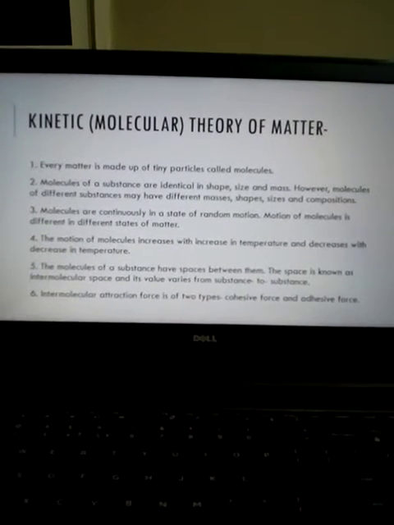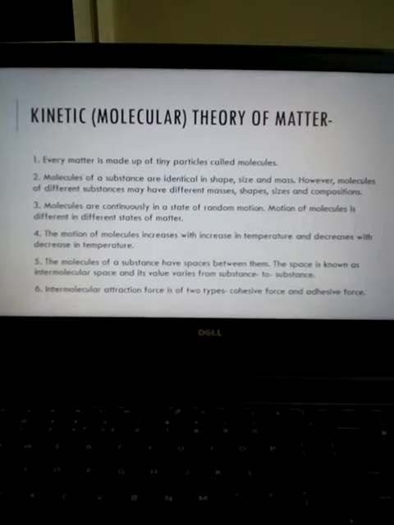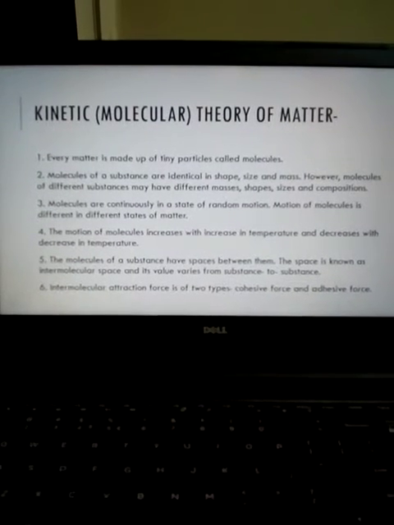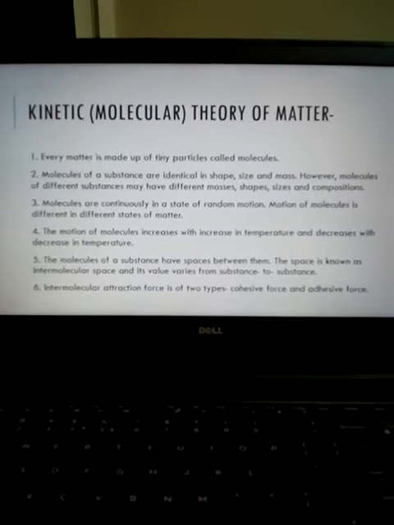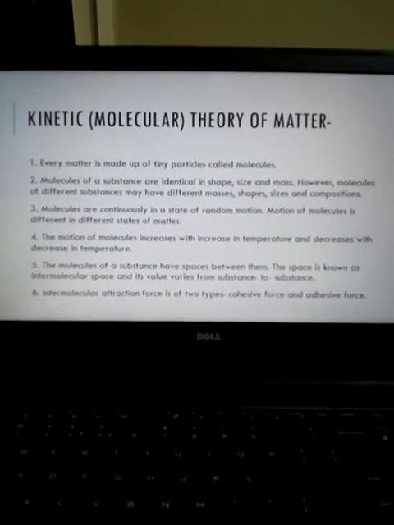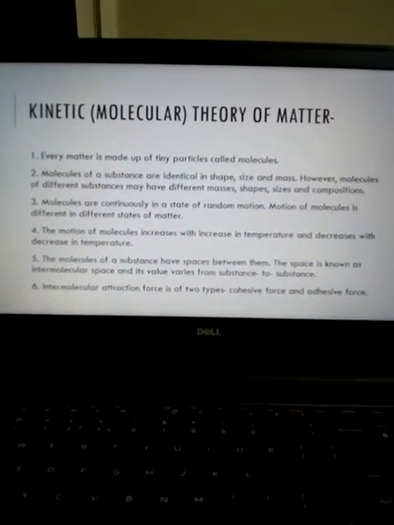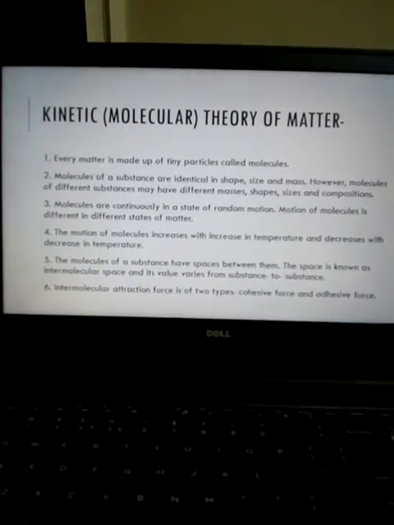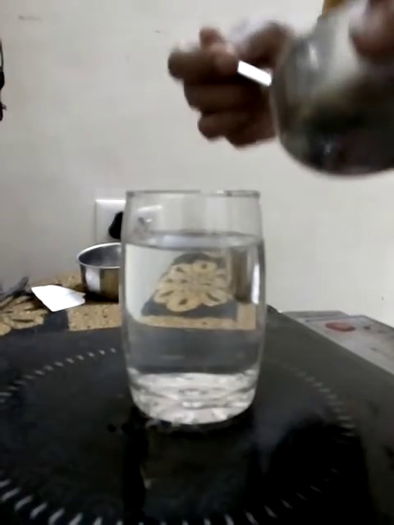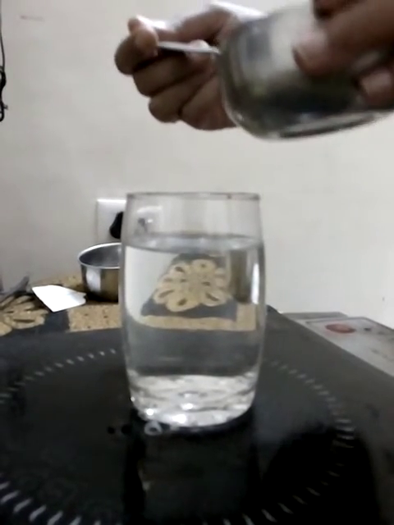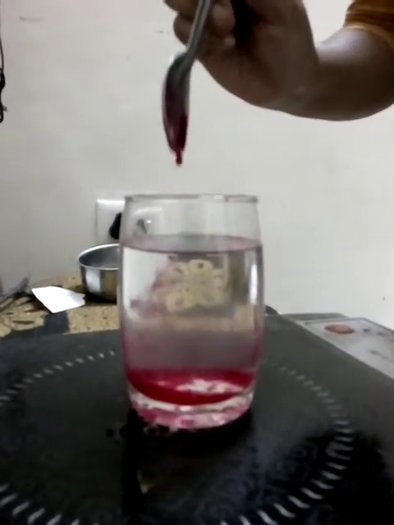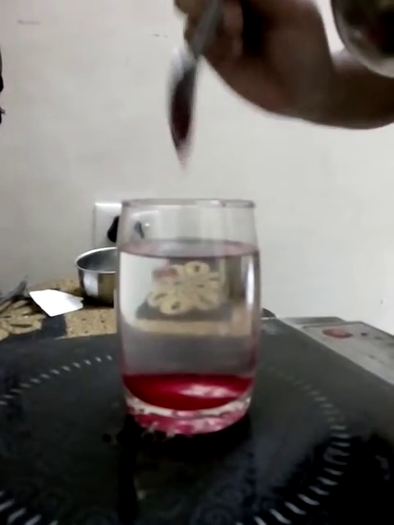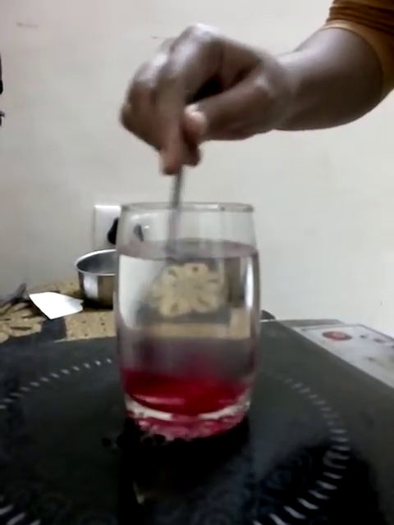Now, coming to the third point, molecules are continuously in a state of random motion. Motion of molecules is different in different states of matter. This I will explain to you with the help of an activity. For this we need a glass full of water, a colored liquid syrup and a spoon. Only three things we will need: a glass full of water, a colorful liquid, and a spoon to stir.